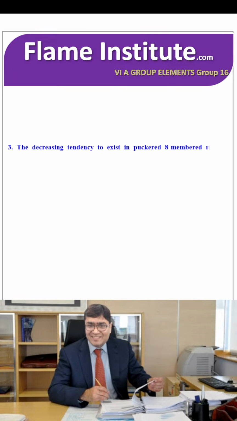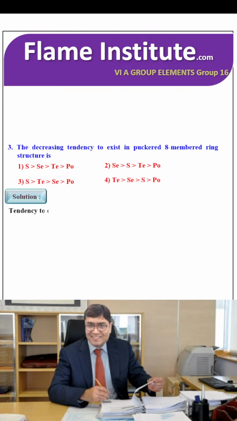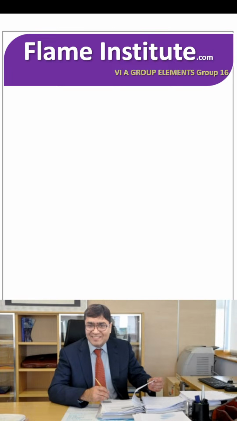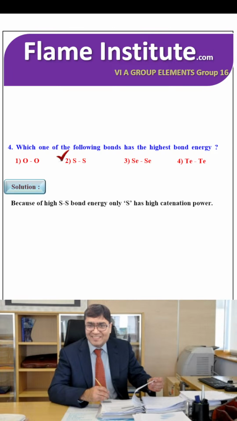The decreasing tendency to exist in a puckered 8-membered ring structure is: the tendency to exist in a puckered 8-membered ring structure decreases from S to Po. So the first option is the right option. Which one of the following bonds has the highest bond energy? Because of the high S-S bond energy, only S has the high catenation power. So the second option is the right option.